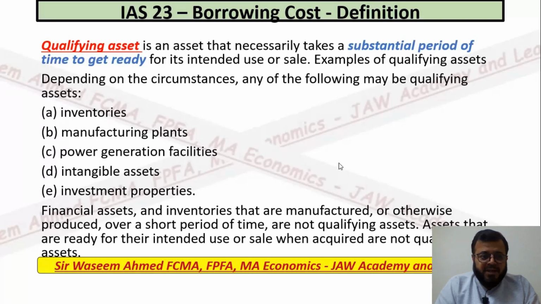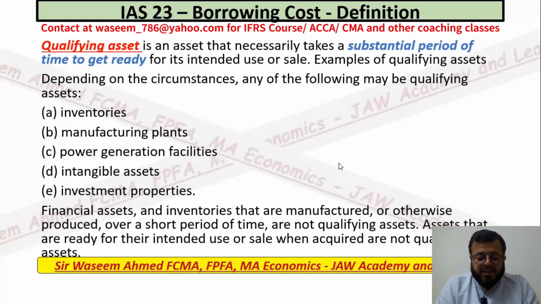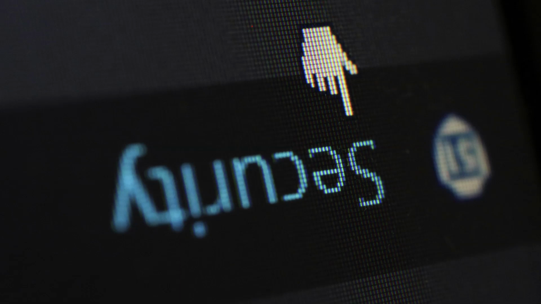Some examples I mentioned: inventories, manufacturing plant, power generation facilities, intangible assets, and investment properties. There can be other examples as well. For example, if you are trying to establish an ERP system, designing it from scratch, and you are taking a loan, you can classify this as a qualifying asset as well.